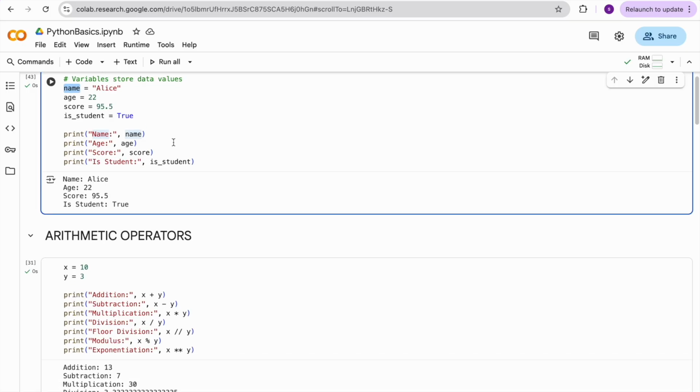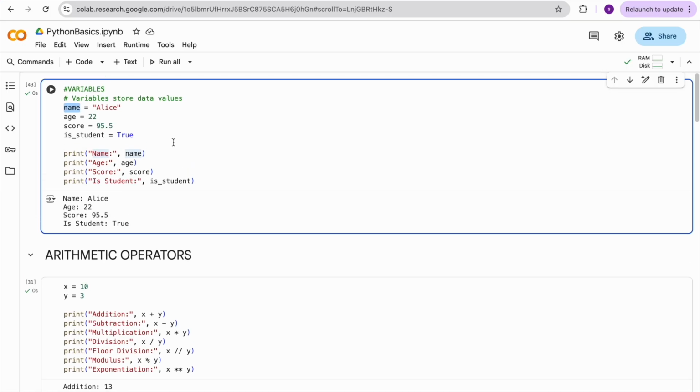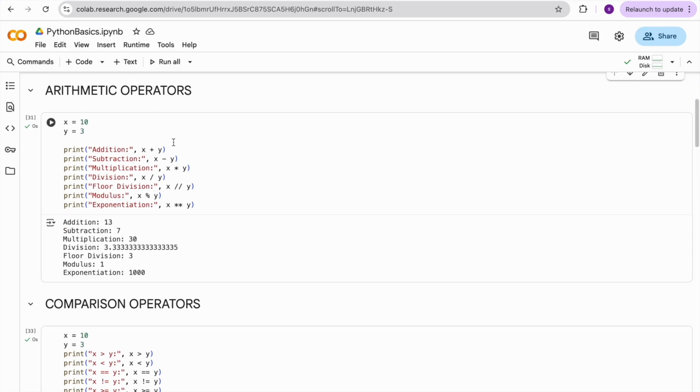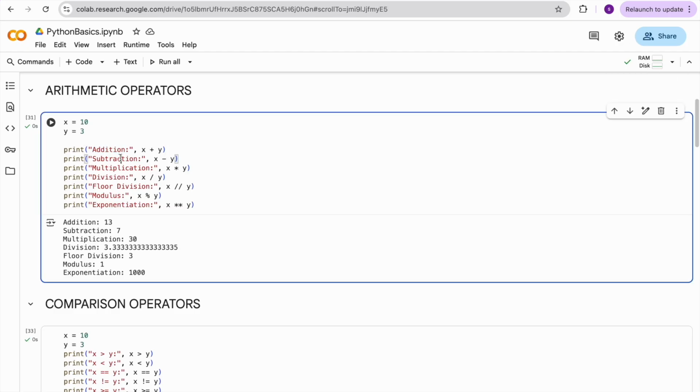So yeah, you need to be familiar with what are the different data types and variables available. So arithmetic operations. Arithmetic operations in Python are adding, subtracting, multiplication, division, modulo division, and exponential. For example, I am taking two variables of number data type, 10 and 3. So I'm doing addition, subtraction, multiplication, division, floor division, modulus, exponential. So these are some arithmetic operations available in Python.